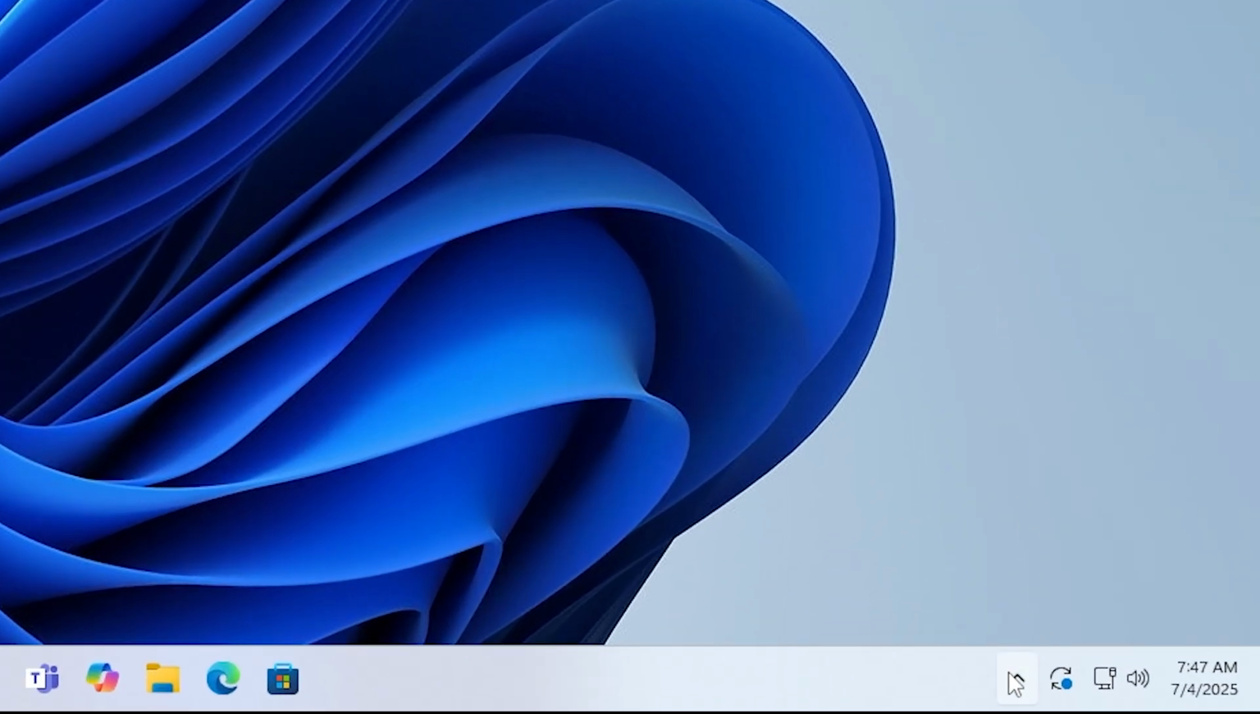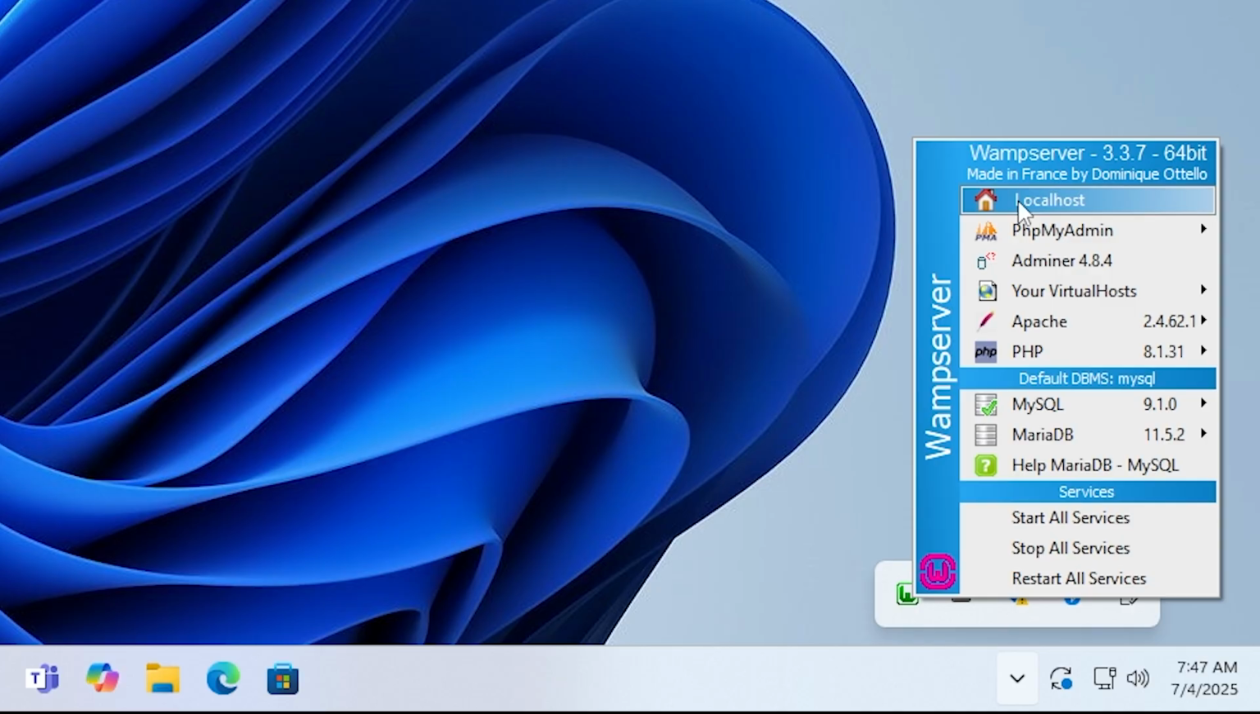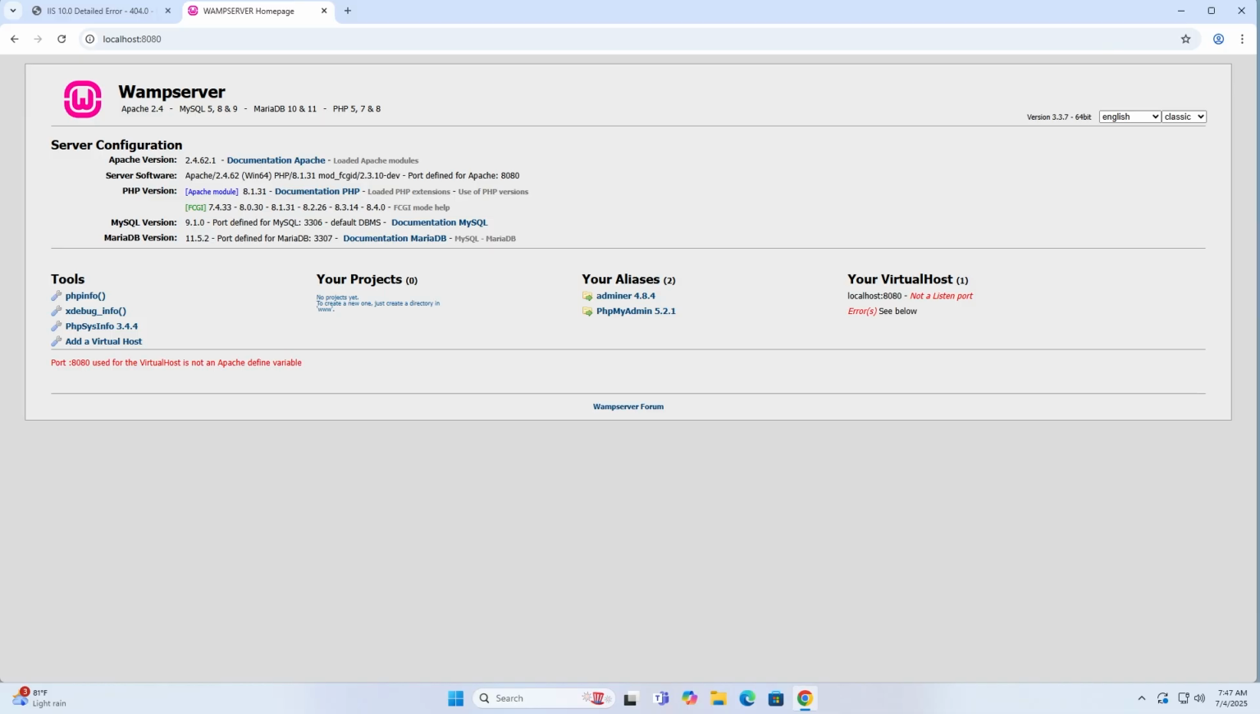Wait until the WAMP icon turns green. This means it's running correctly. Click the WAMP icon, then select localhost to open the home page in your browser.